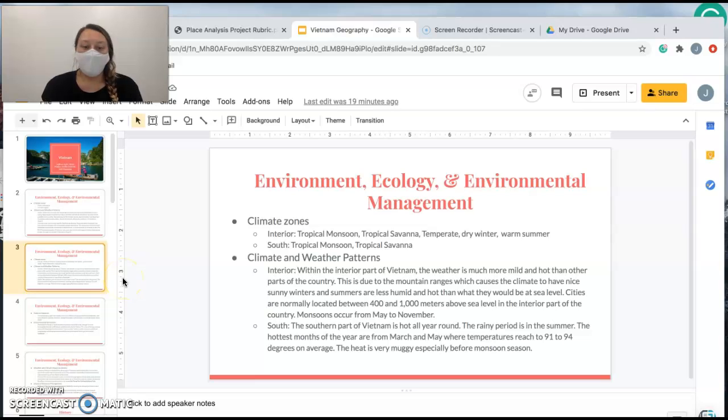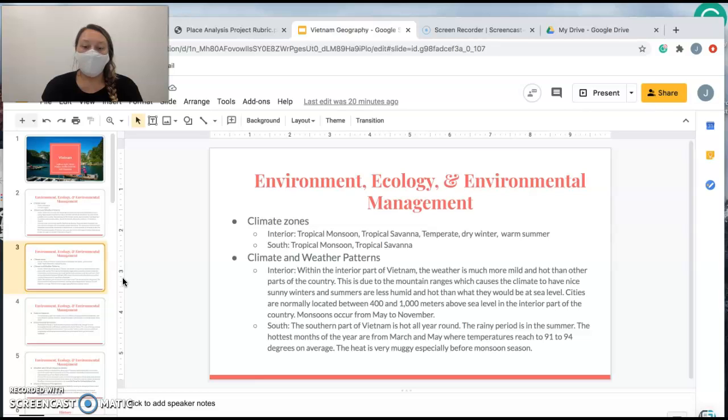In the interior and the south, the interior has a much more mild and hot summer than the other parts of the country. This is due to the mountain ranges, which cause the climate to have nice sunny winters and summers that are less humid and hot. Cities are normally located between 400 and 1,000 meters above sea level, and monsoons occur from May to November.